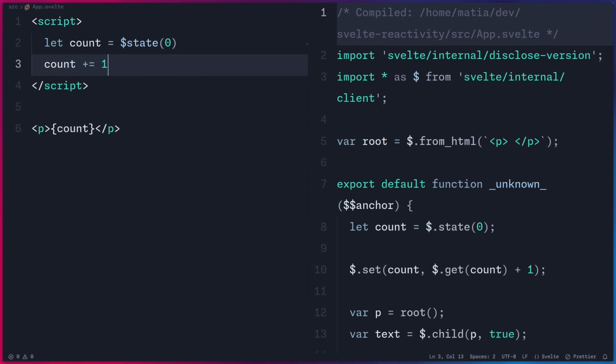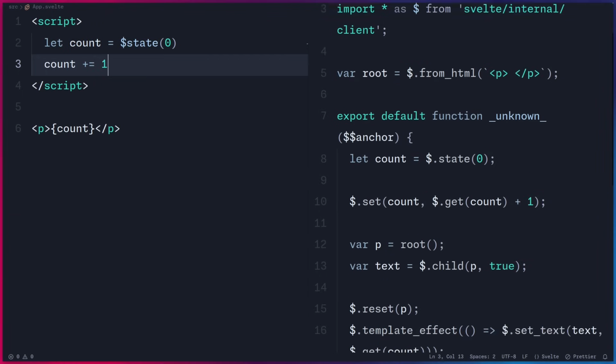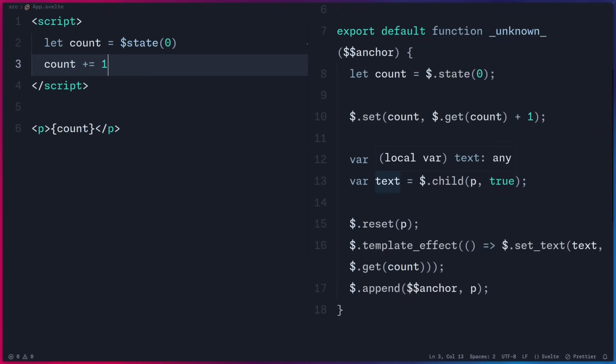As you can see, now the Svelte compiler notices that you're actually changing this value, so it's going to turn it into a signal. And let me actually scroll this code so you can see it better. As you can see here, we have this count, which is now a signal. And an assignment is really nothing special. It's just a function call using this set method. So we pass the signal in and we get the latest value of count and then we increment it by 1. But that's not reactive.